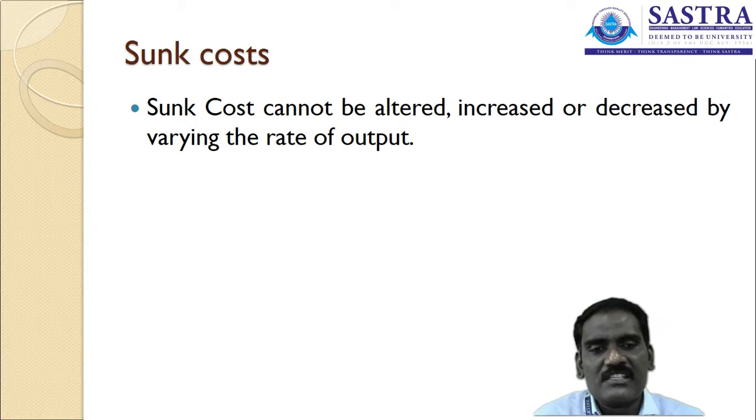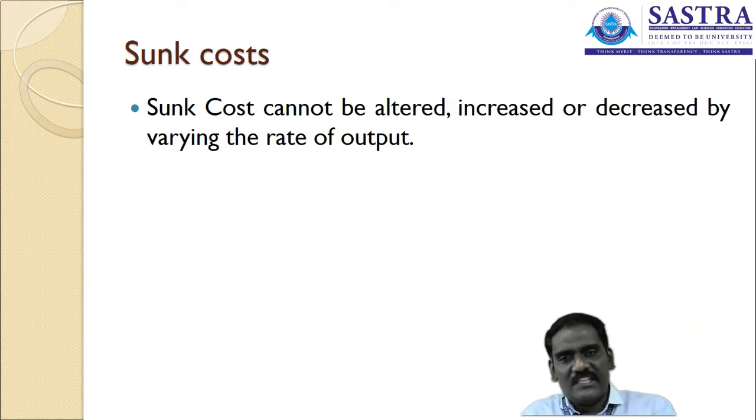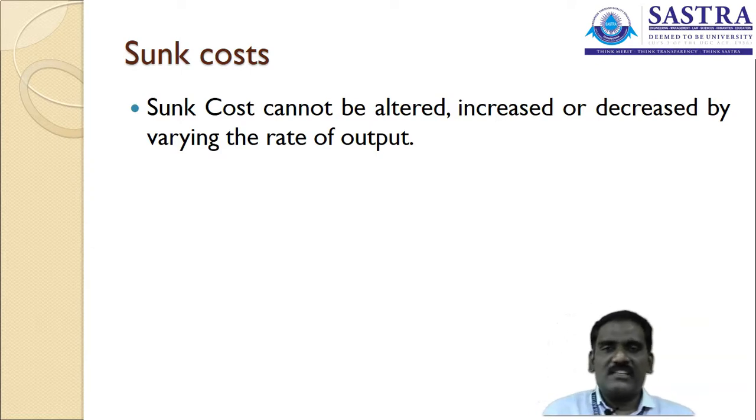But for the sunk cost, the value of the asset cannot be altered. Even though the machinery produced 1,000 units in the first year and 1,000 units in the second year, if we purchased that machinery for 1 lakh rupee, in the first year we consider the machinery as purchased at 1 lakh rupee. In the second year also, the machinery, purchased 2 or 3 years back for 1 lakh rupee, remains constant. It doesn't make any change in its asset value. That is what we call a sunk cost.